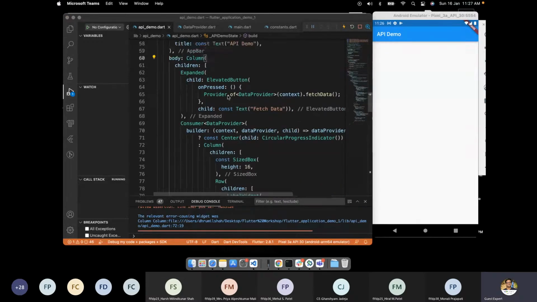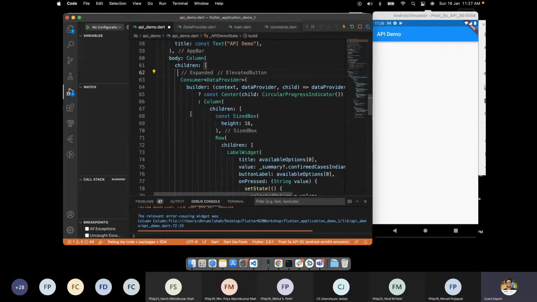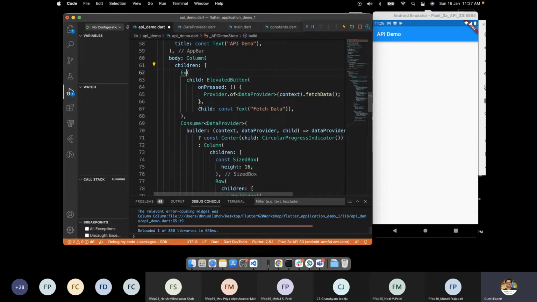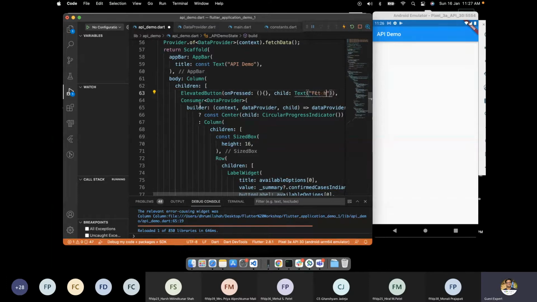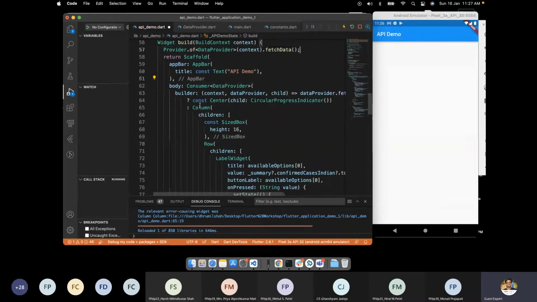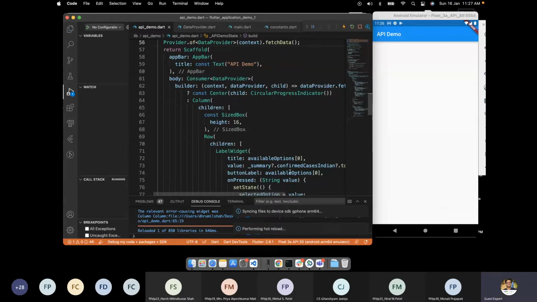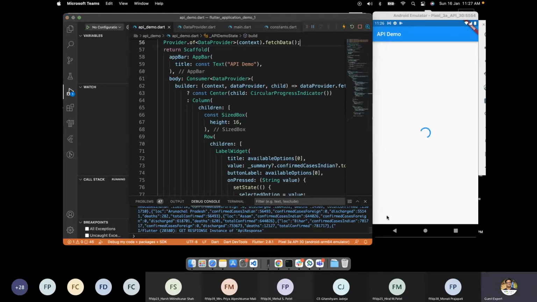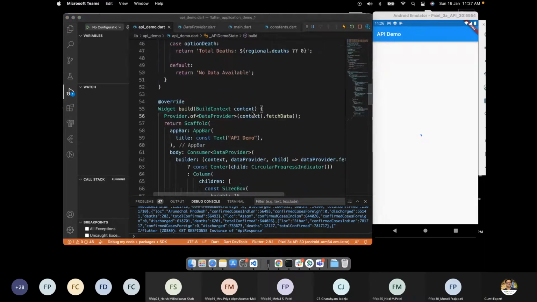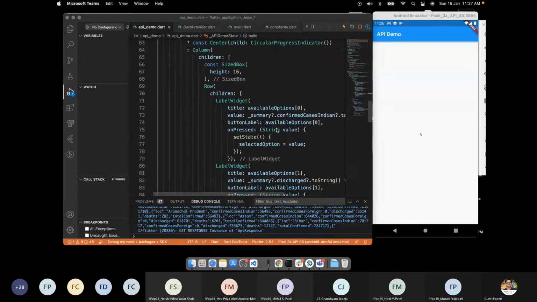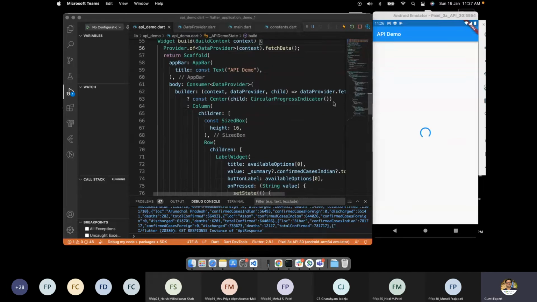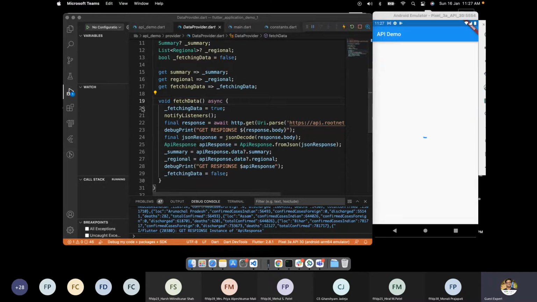What is happening here? Hold on. I guess I'm doing something incorrectly. Okay, so we got the data. Okay, so it is fetching the data, and let's see what is happening inside the fetch.